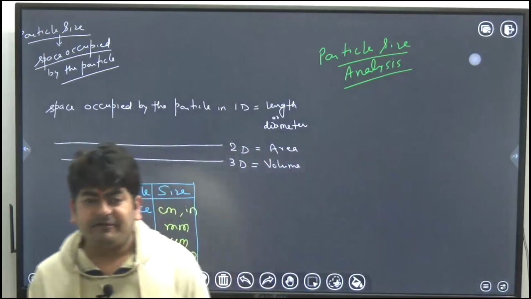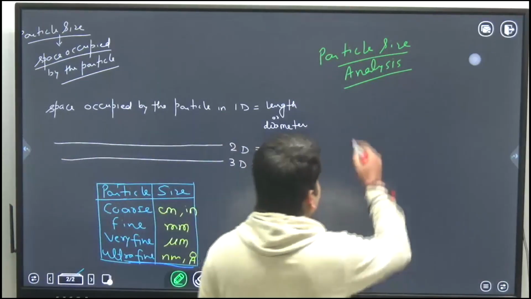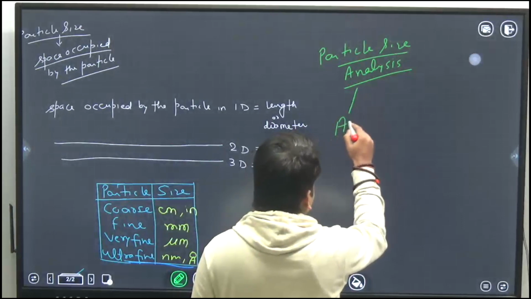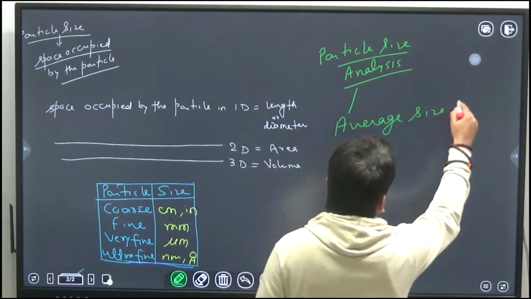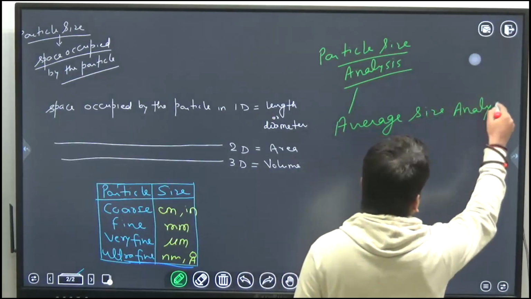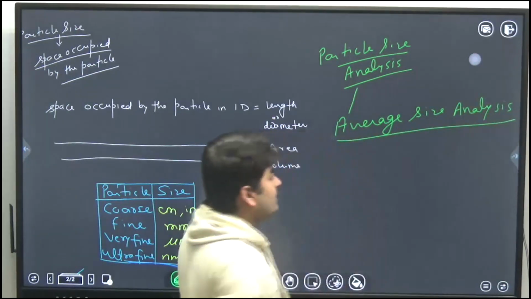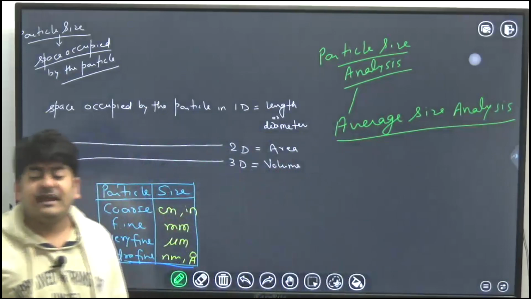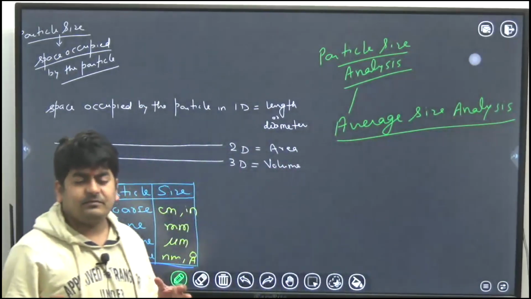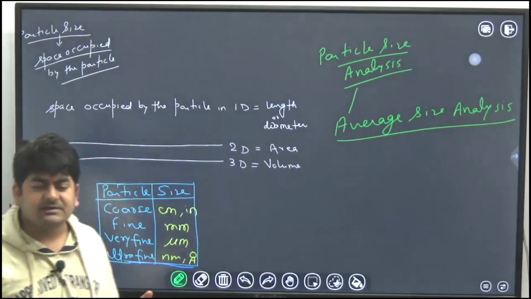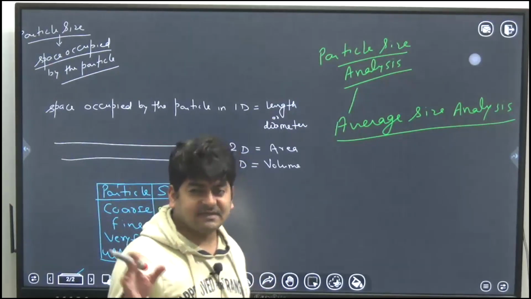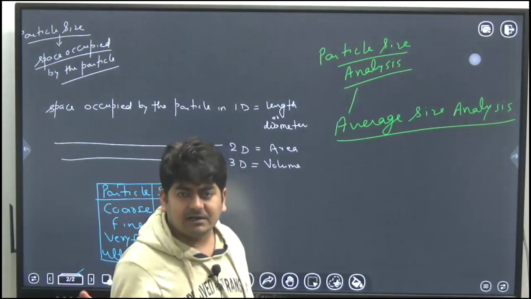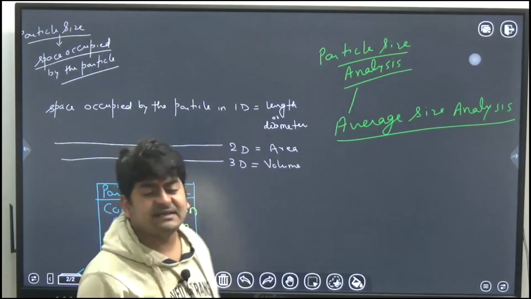For that we have several methods. First method is average size analysis. If the particles in a mixture have different sizes but the deviation is small, not very large, then we can use average size analysis.